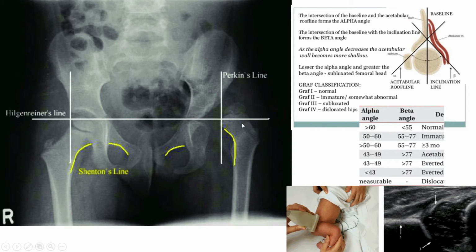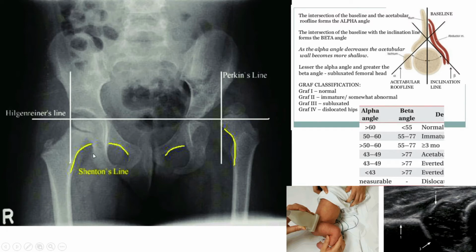Here it is dislocated. And if we draw a vertical line from the outer aspect of the acetabulum, this vertical line is called Perkin's line. Normally the femoral head will be just medial to Perkin's line. Here the head is laterally subluxated or dislocated.